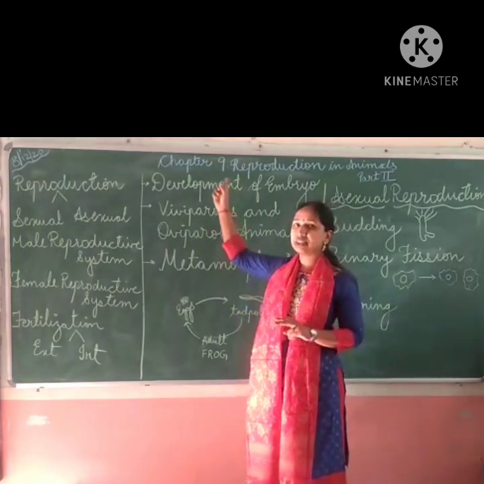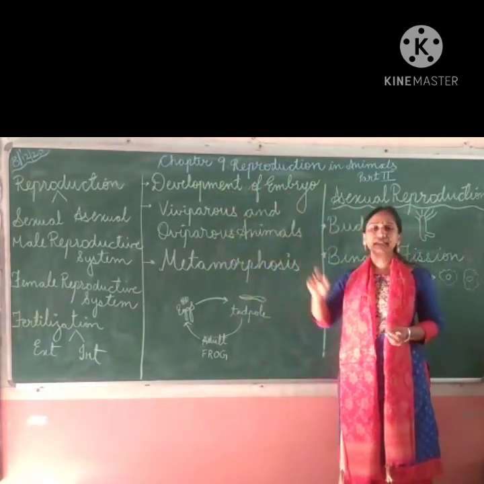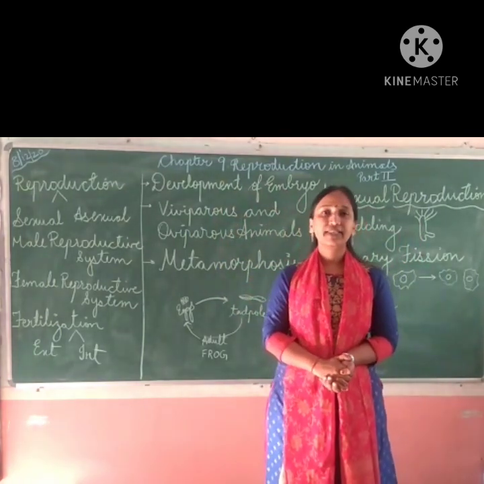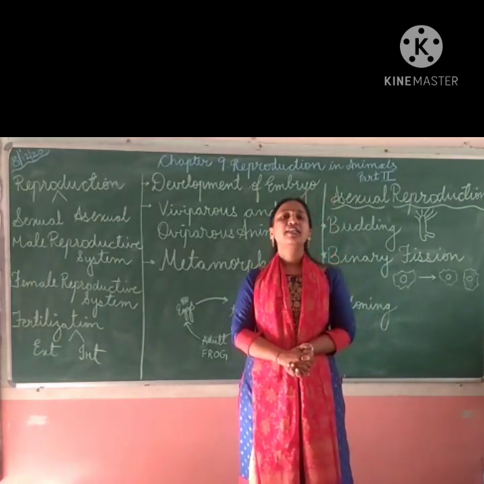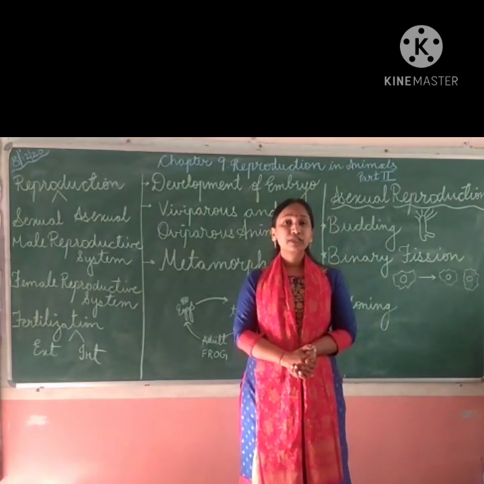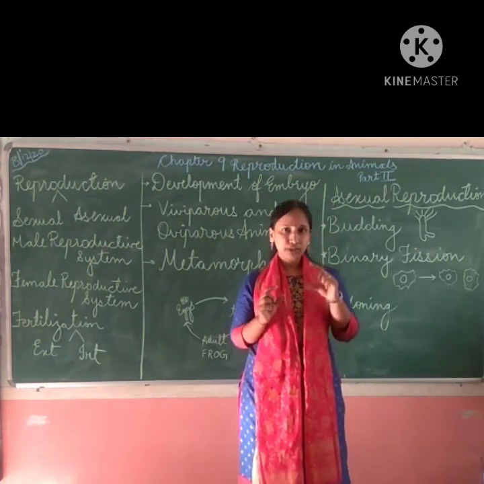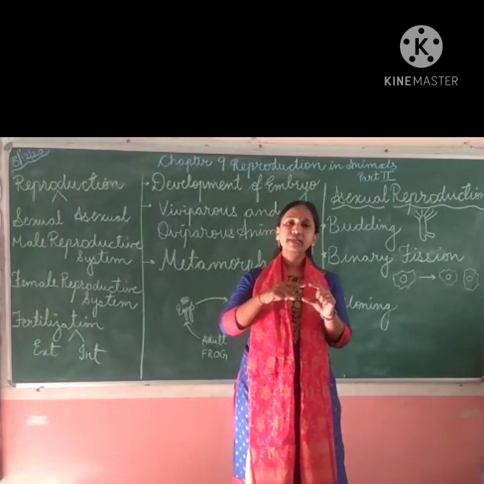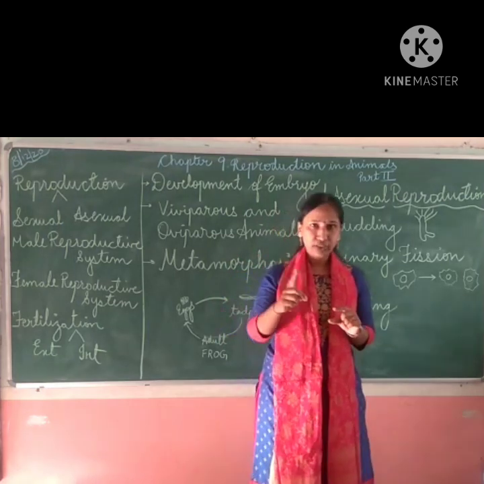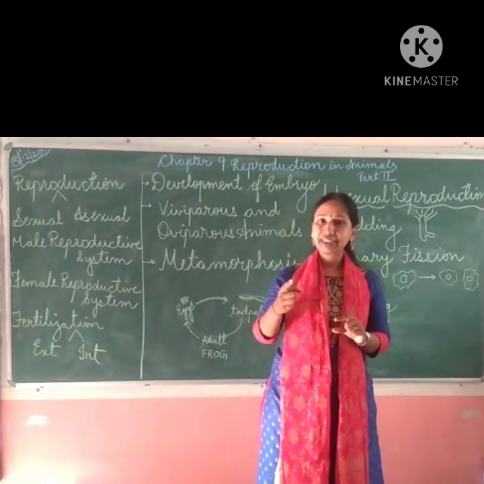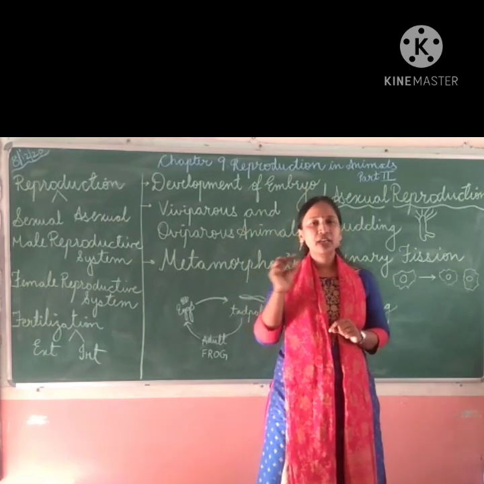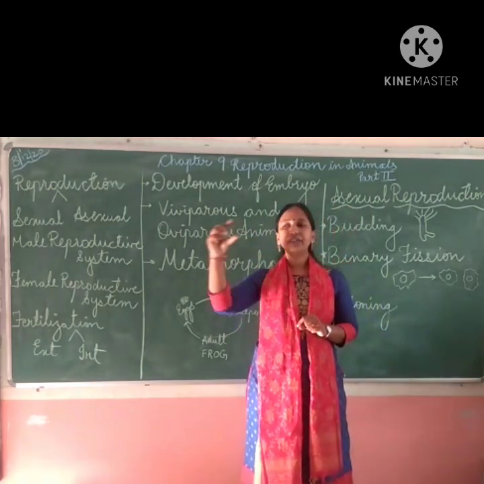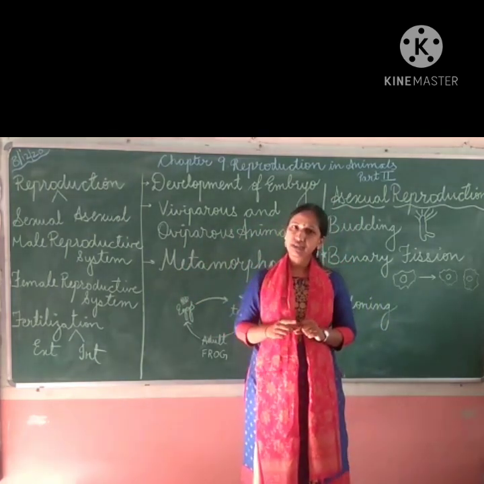Now let us go further to our next topic, that is development of embryo. As we have studied, in human beings, fertilization takes place in the fallopian tubes, that is the oviducts. And what is formed? Zygote. Yes, zygote is formed. Zygote is a single cell. Then this divides into 2-cell stage, then into 4-cell stage, 16-cell stage. This goes on dividing, and finally embryo is formed, which gets implanted into the uterus,